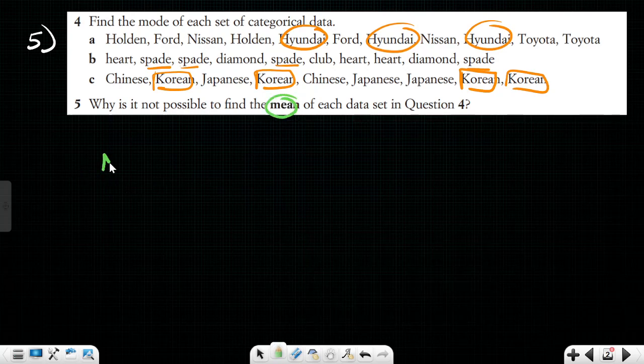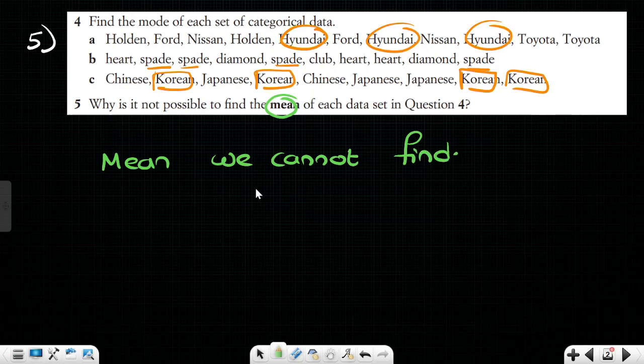Yes, Akshita, mean we cannot find. Sir, mean can only be found for numerical data, not for alphabetical data. Mean means the sum of all the entries divided by the total number of entries. Here, what can you add? Holden plus Ford plus Nissan, you will not get anything.